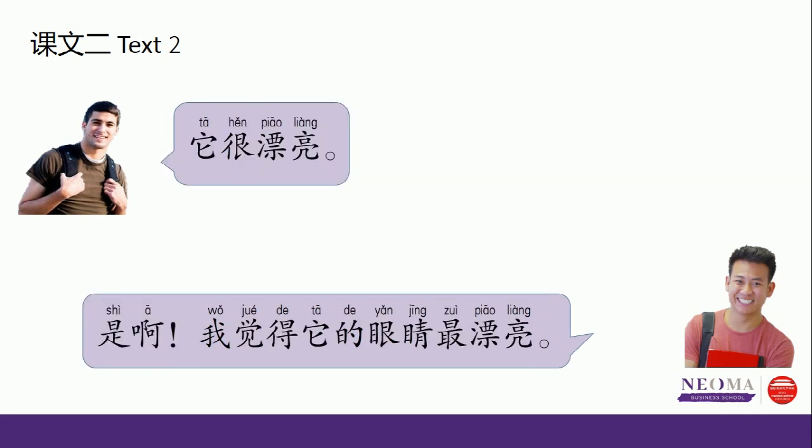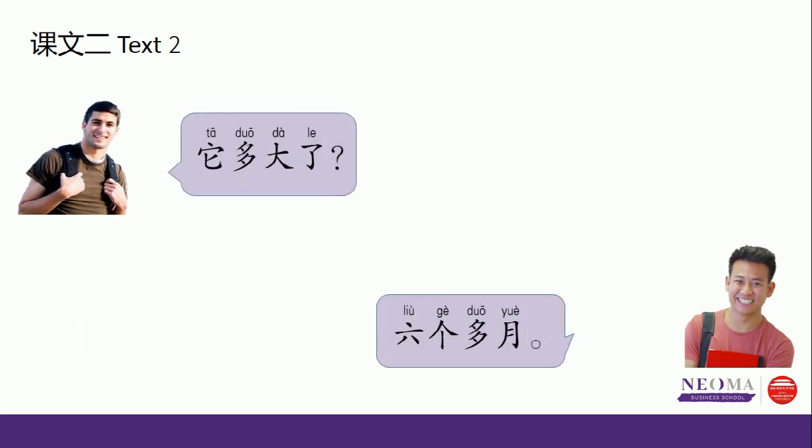她很漂亮。She's very beautiful. 是啊，我觉得她的眼睛最漂亮。I think her eyes are the most beautiful. 她多大了？When you use 多大了, it is asking for age. How old is he, or her, or it? 6个多月, more than 6 months, but less than 7 months.